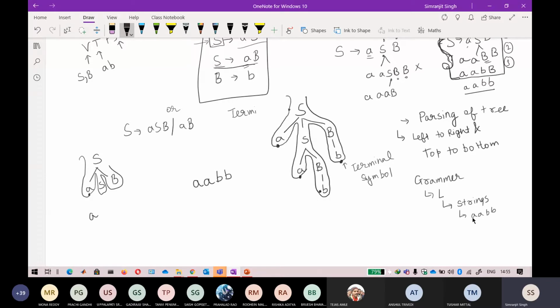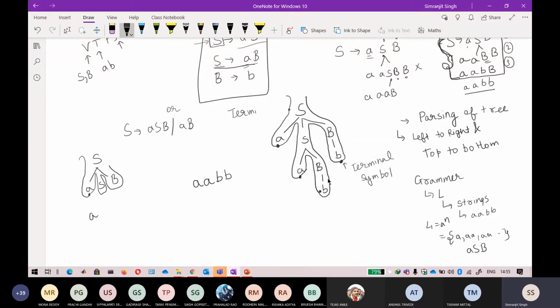So if in any language, I say the language L1 is a raised to the power n b raised to the power n, the strings that are part of this language are not like A S B. The capital letters will not be a part. So that is why these are called terminal symbols.